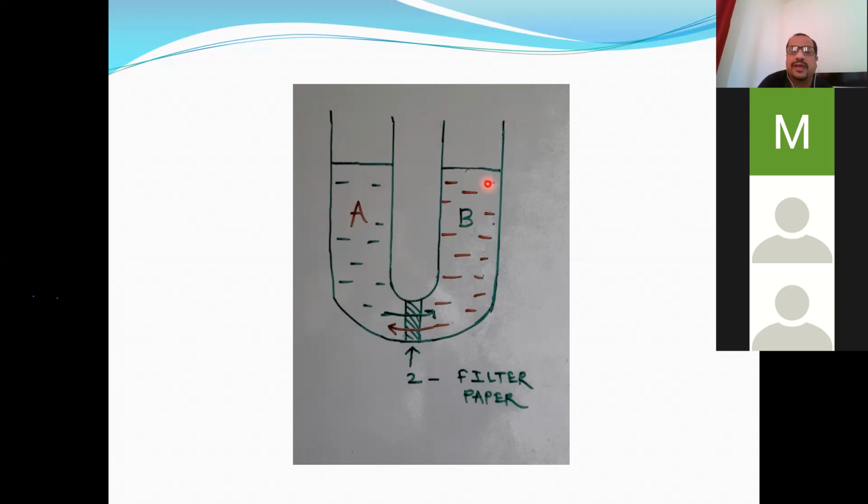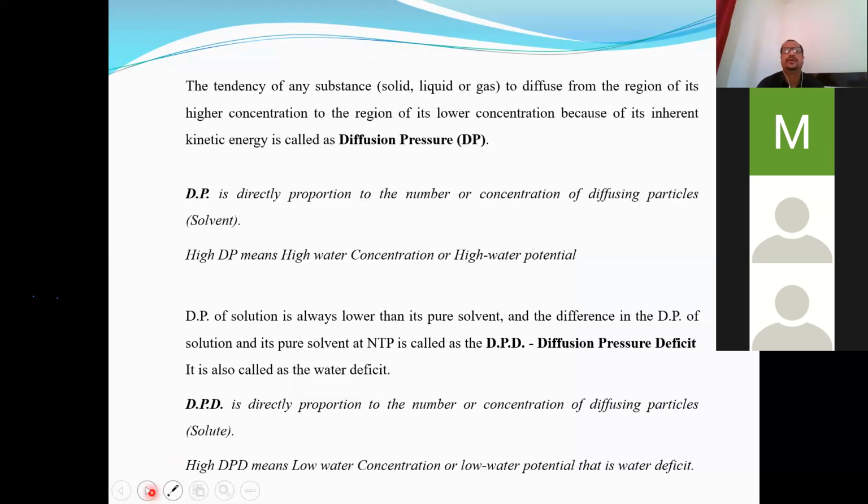And this is the example of the diffusion process: diffusion of solvent from the region of its higher concentration to lower concentration, as well as diffusion of solution from the region of its higher concentration to its lower concentration. So here DP, diffusion pressure, is directly proportional to solvent, and DPD is directly proportional to solute or solution.